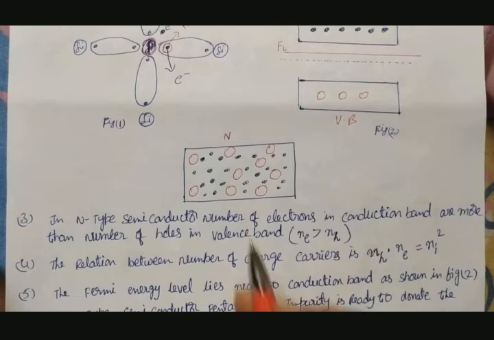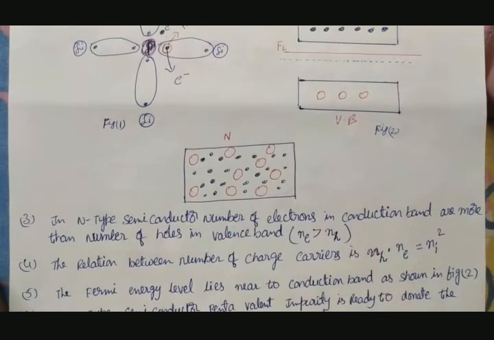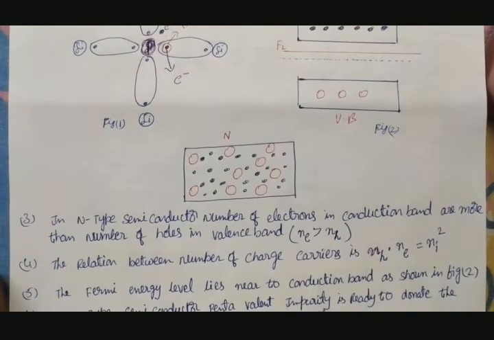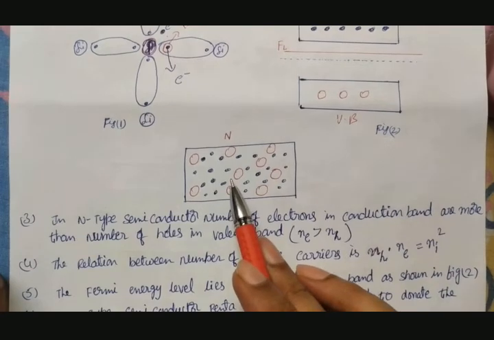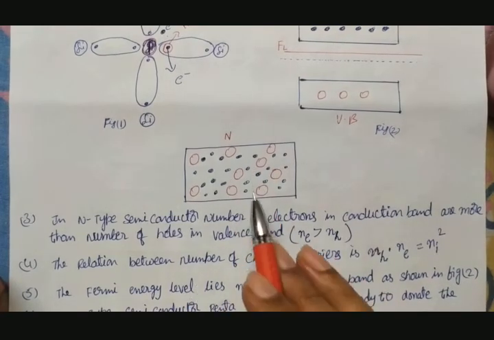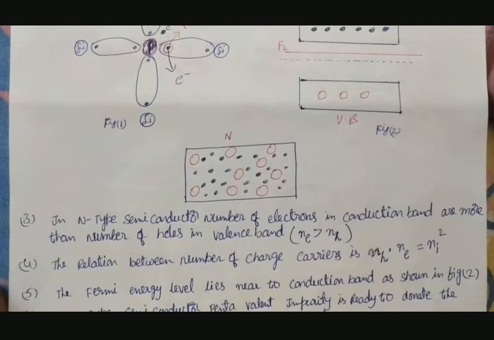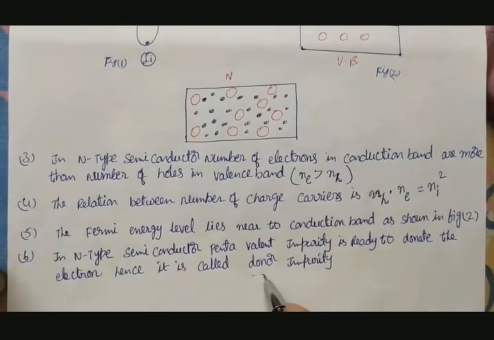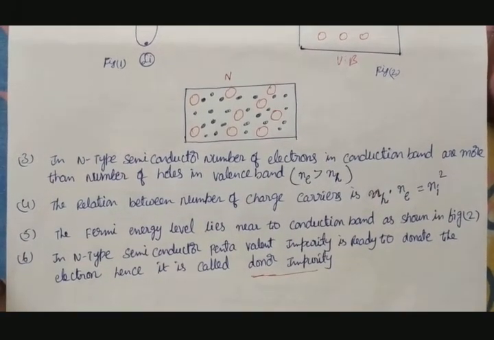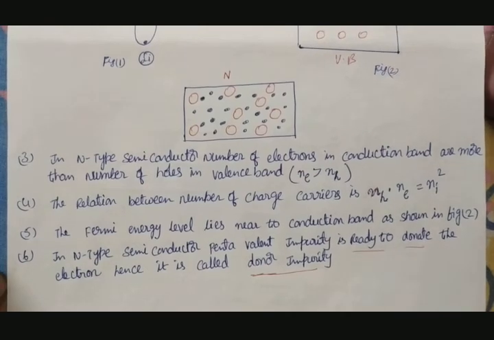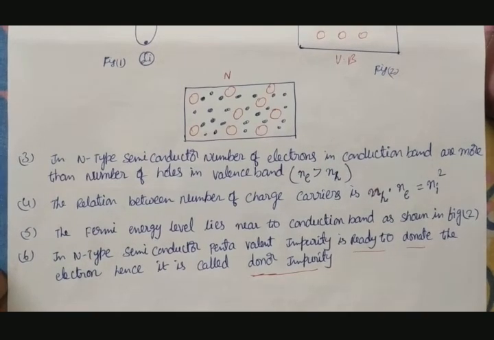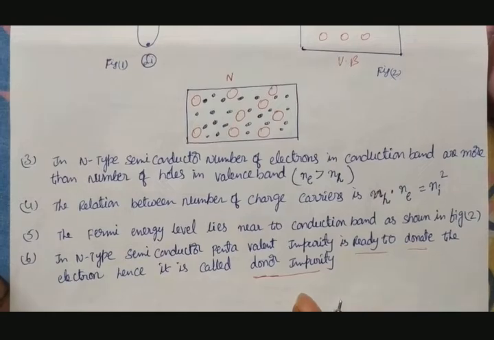So it behaves like a donor. Why? Because a hole behaves like an acceptor, which accepts an electron, and this electron behaves like a donor. So this we can call donor impurity. It is ready to donate, whereas that one is ready to accept. That's why you can call this a donor impurity.